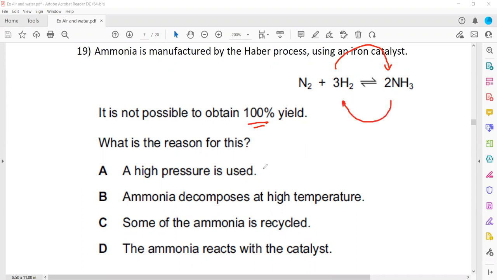So high pressure is used. If high pressure is used, we should get more ammonia, but still we don't get 100%. Why? Because ammonia decomposes at high temperature, or breakdown of ammonia is happening because a temperature around 450 is used. So once ammonia is formed, it will decompose and form back nitrogen and hydrogen.